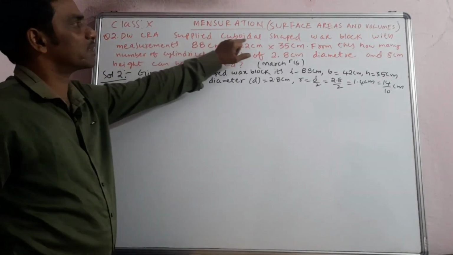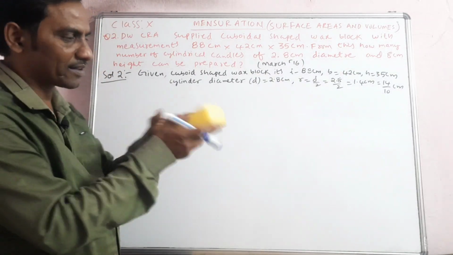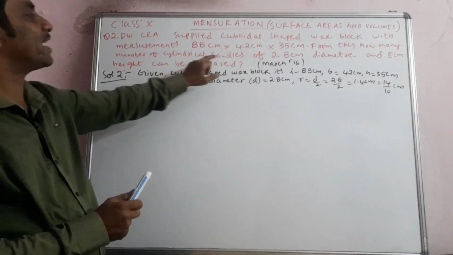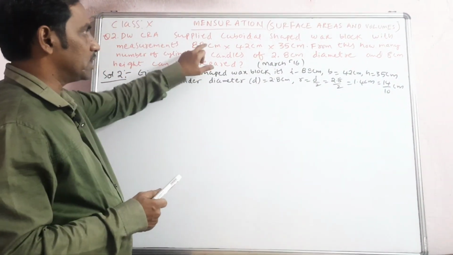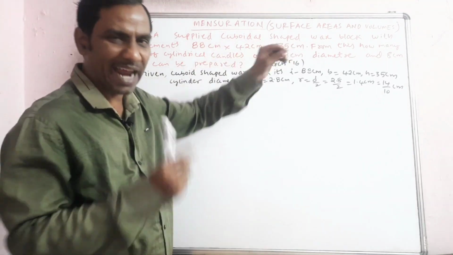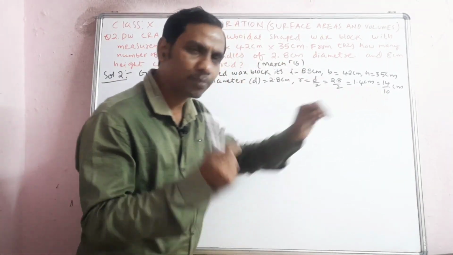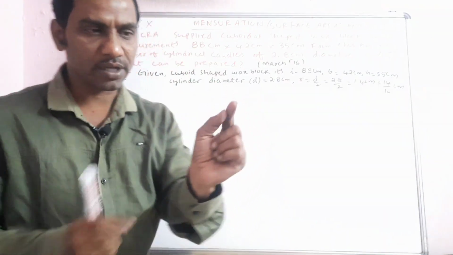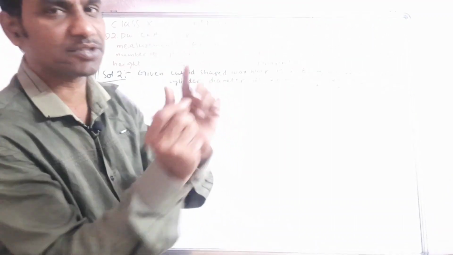See, Dwakra supplied a cuboidal shaped wax block, meaning a big cuboid like this. From that, how many candles can we make? That is the question. The numbers here are big, but the candles are very small, the radius of the candle is very small, only 1.4 centimeters. Not even half of this finger, just a small part.